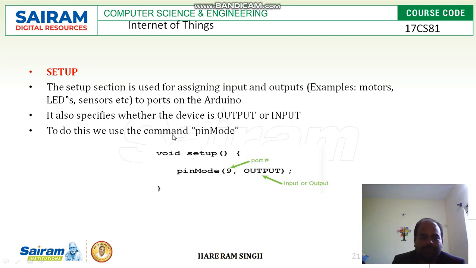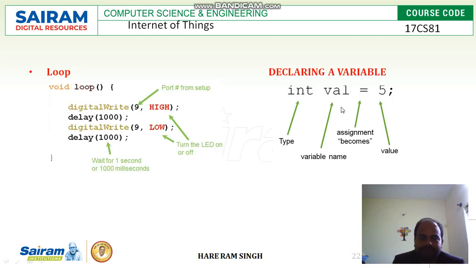To do this, we use the command pinMode. So, for example, in setup, pinMode 9, OUTPUT. So port number 9 will work as an output. What is the significance of this code? The significance of the setup code is that pin number 9, or port number 9, should work as an output function. So this is the meaning. This is the use of the setup.